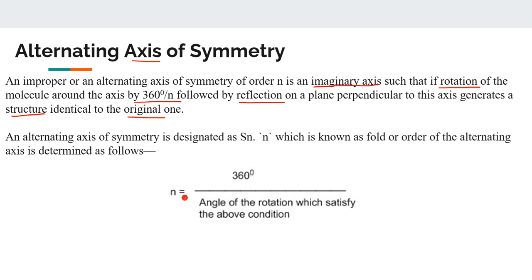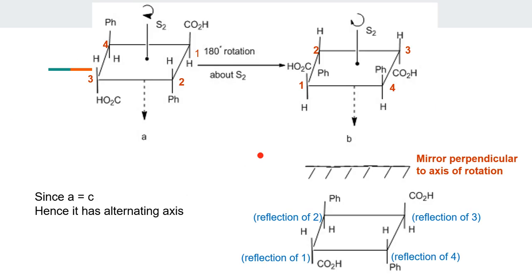Now, for example, for our structure, we rotated the molecule by 90 degrees. So if I divide 360 by 90 degrees, what is the answer over here? 4. Right? So my Sn will be S4. So I can rotate it 4 times and I can get the same molecule. Look at this.